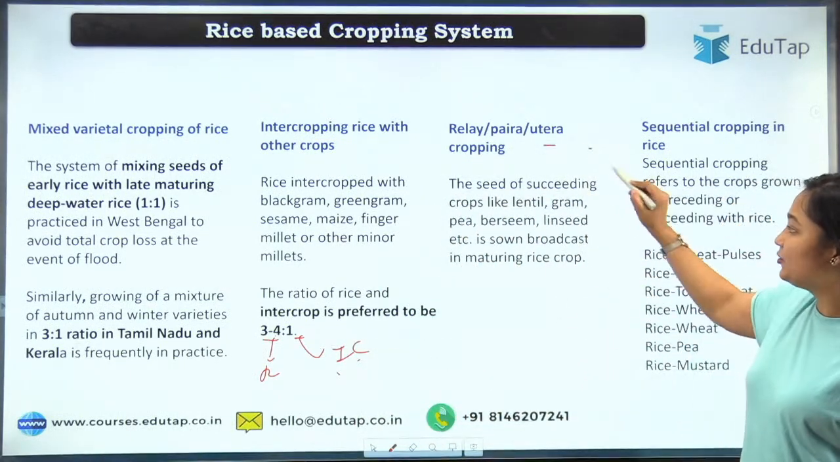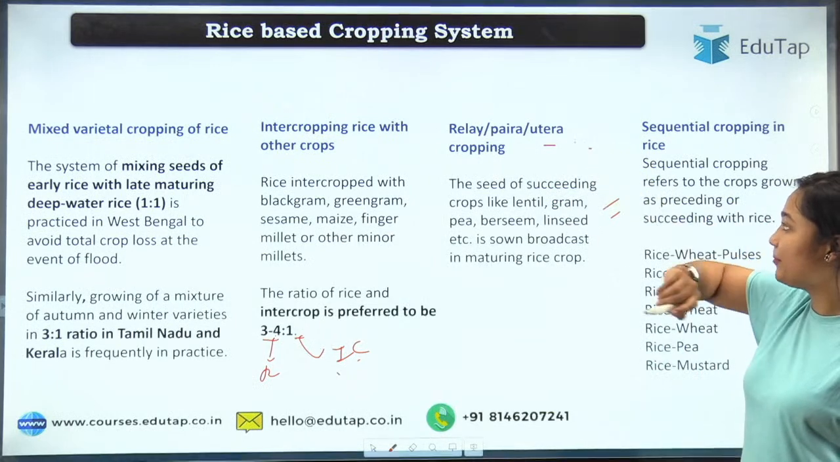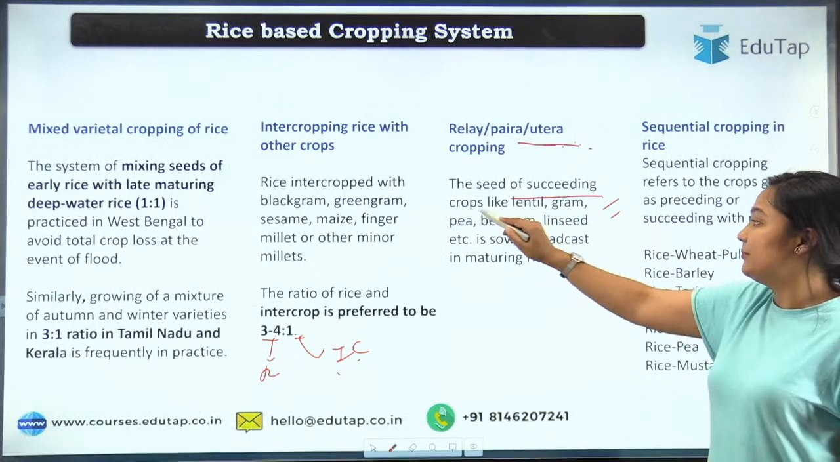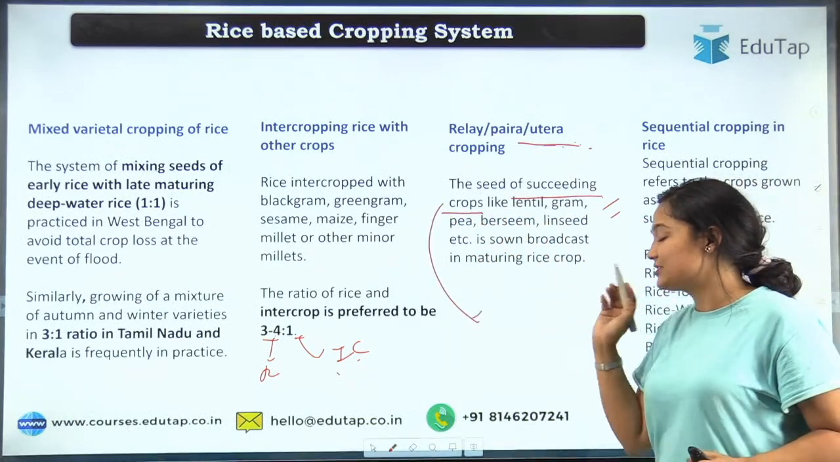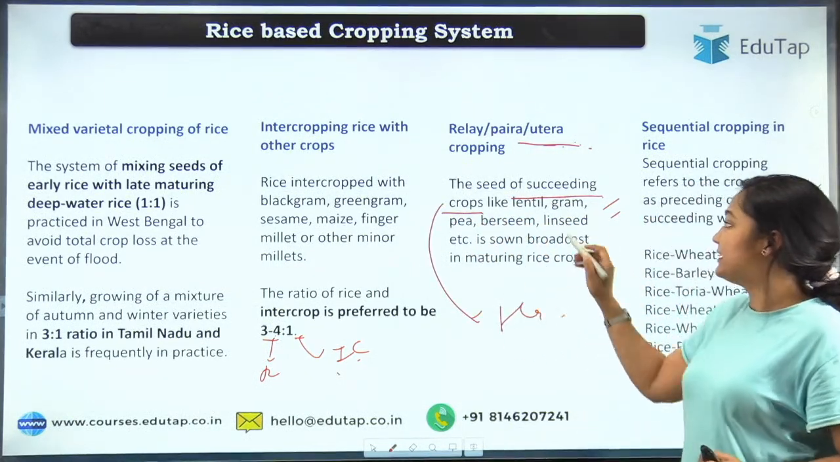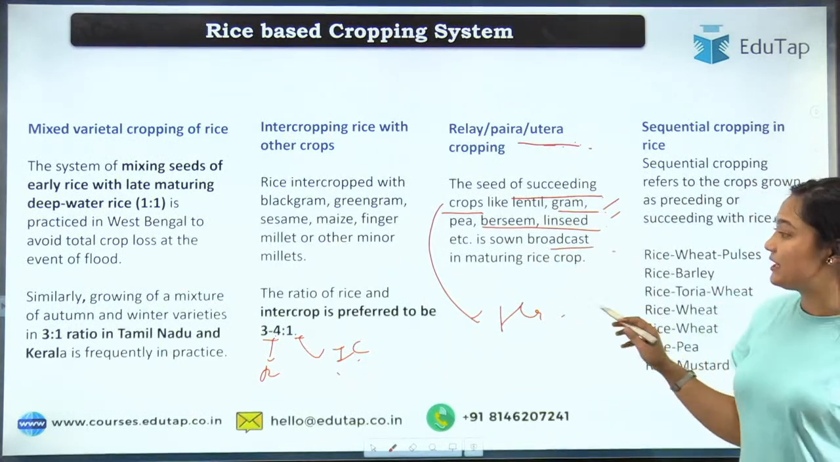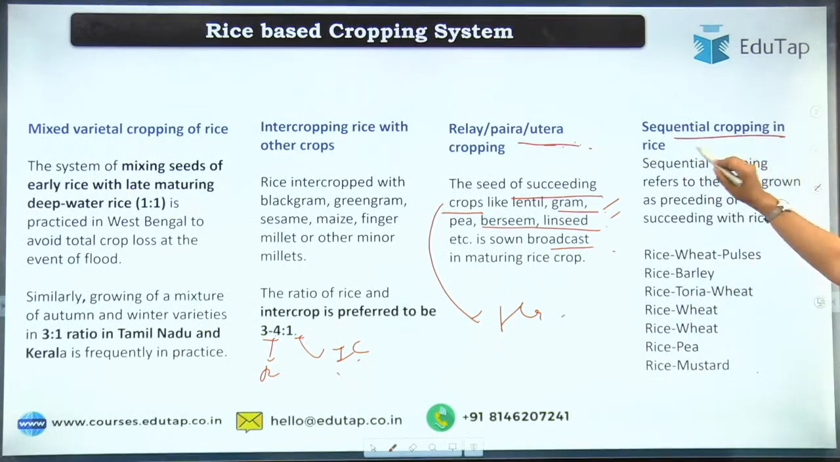So relay cropping, you can see it is some kind of relay cropping, that is also called para, that is also called terra. So before we harvest the rice, we can start growing lentil, gram, pea, barseed, linseed, etc. by broadcasting them. Okay. Then we have the sequential cropping of rice.